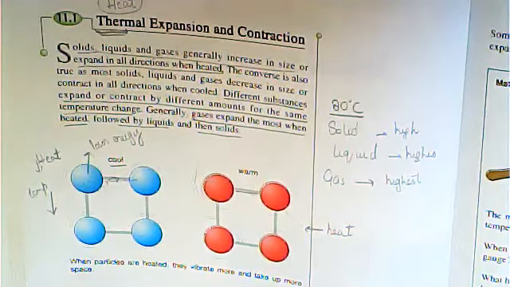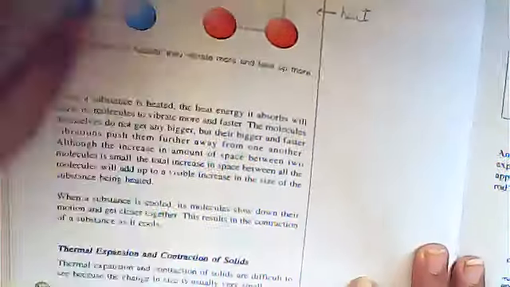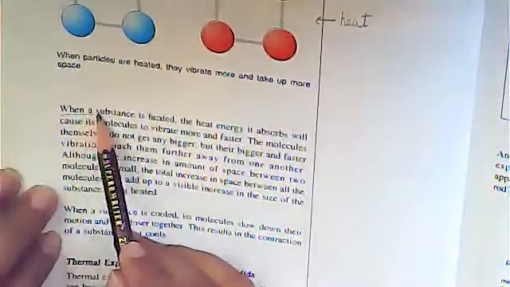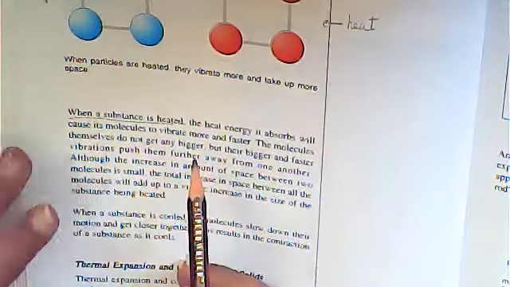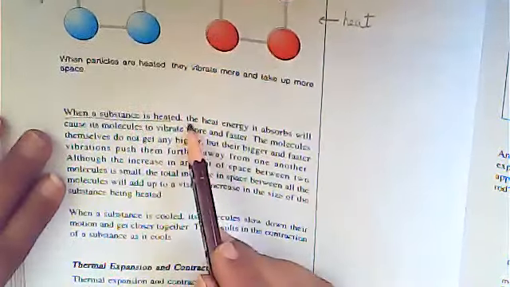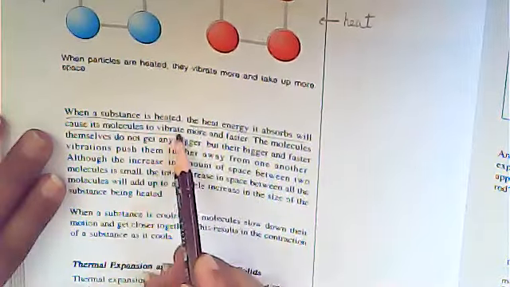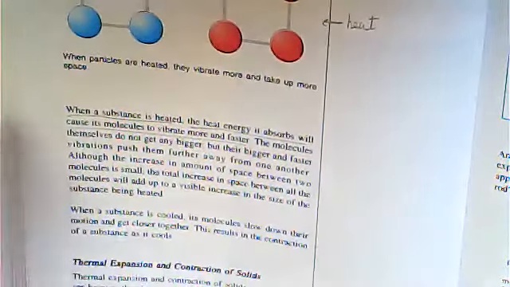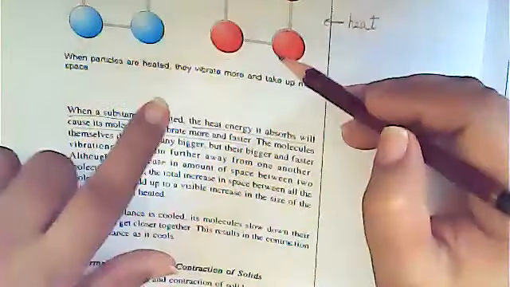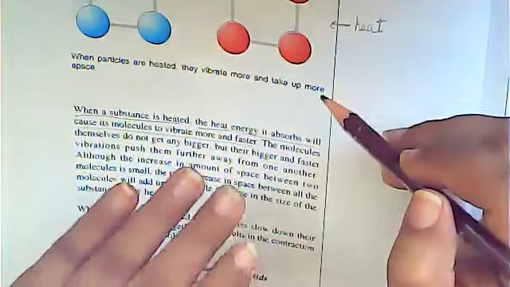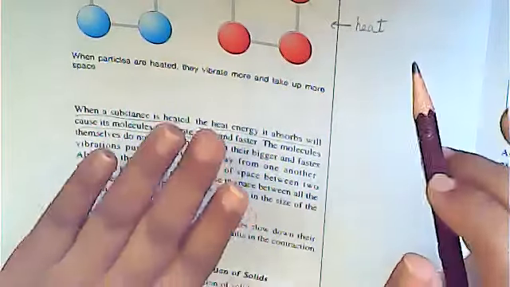Okay, now move on. The thing that I have explained is written here in great detail. Now look here. When a substance is heated, when you provide heat to a substance, what will happen? The heat energy it absorbs will cause its molecules to vibrate more and faster. When you provide heat to the molecules, they will gain energy and vibrate more and with faster speed.